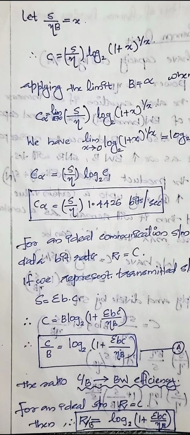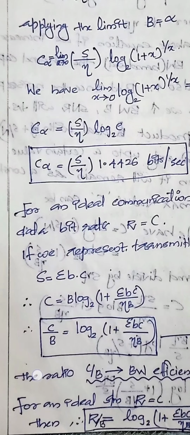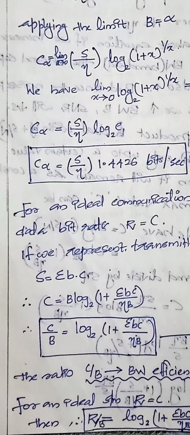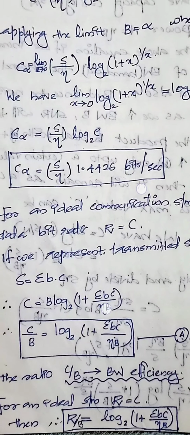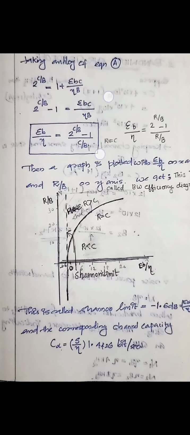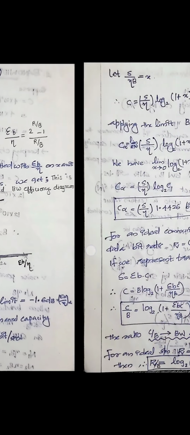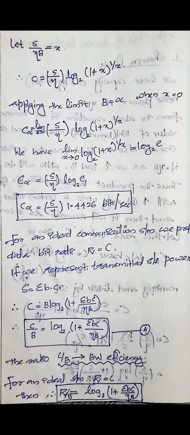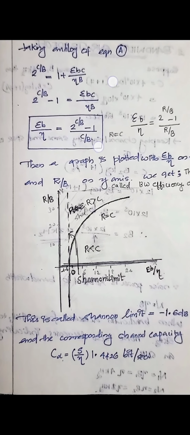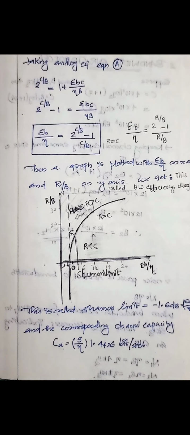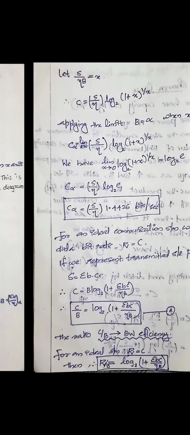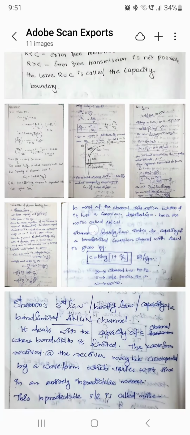Now for an ideal system R equals C, so instead of C we can substitute R. Then we get R by B equal to log(1 + Eb C by eta B). Taking the antilog of this equation, we get 2 raised to R by B, or C by B, equal to 1 + Eb C by eta B.